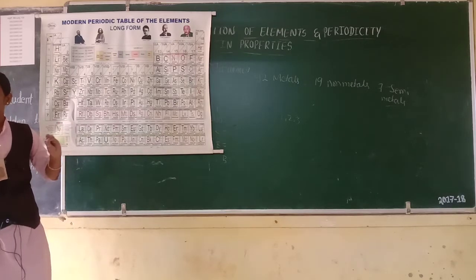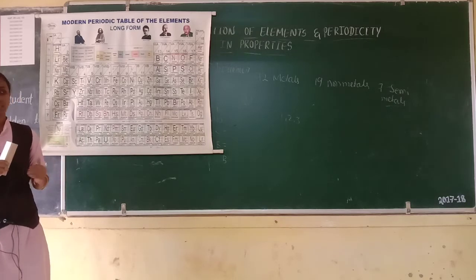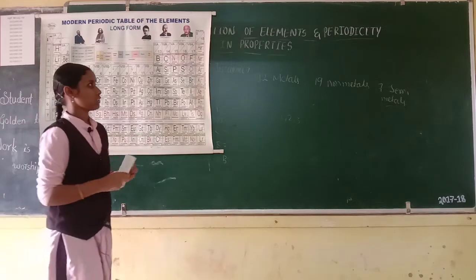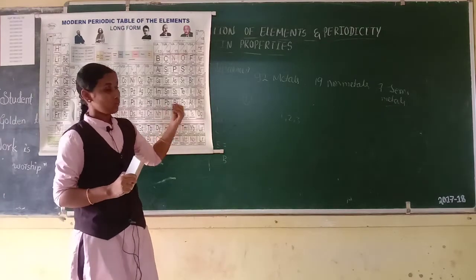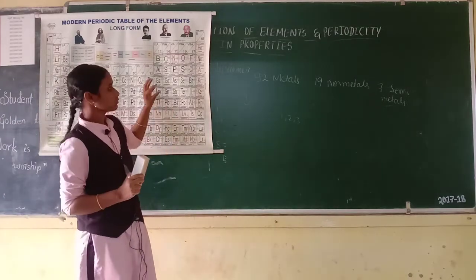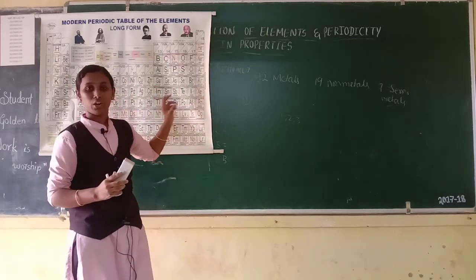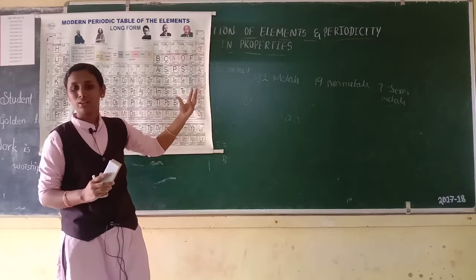This is all about classification of elements. In today's class, what have we discussed? First, classification. What is classification and why do we need classification of elements? Then we discussed the historic development of the modern periodic table.